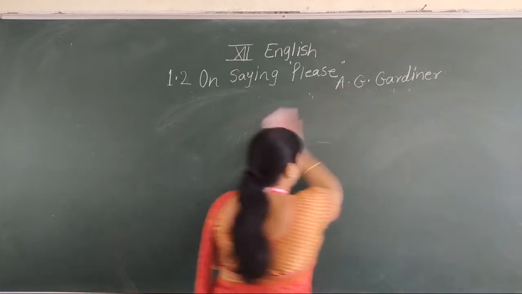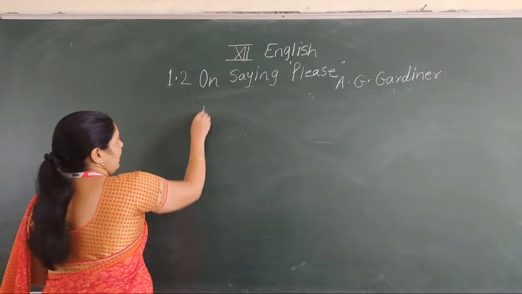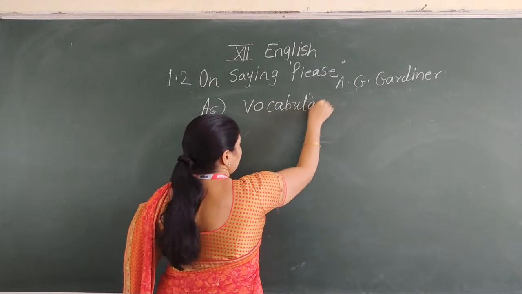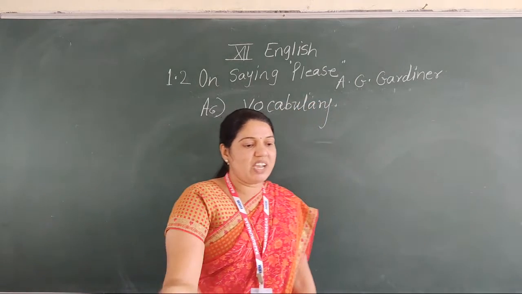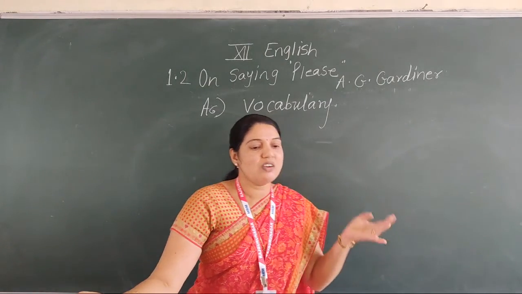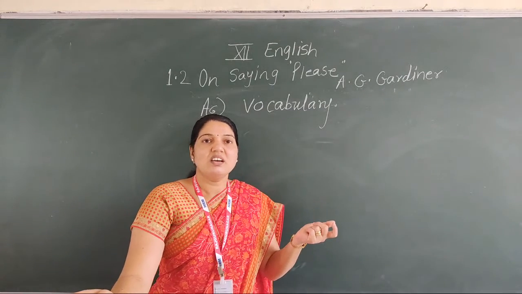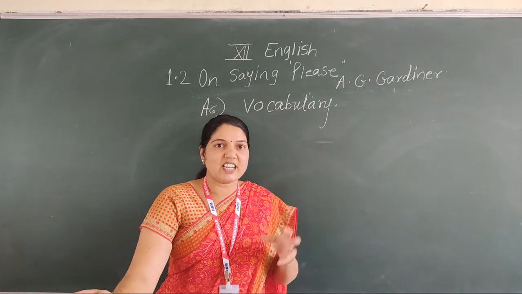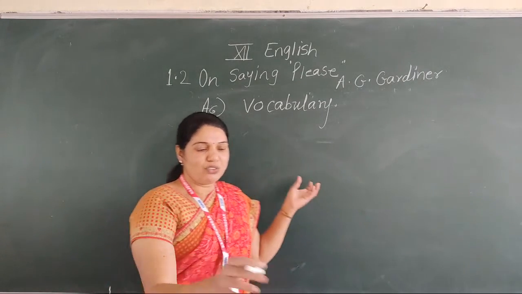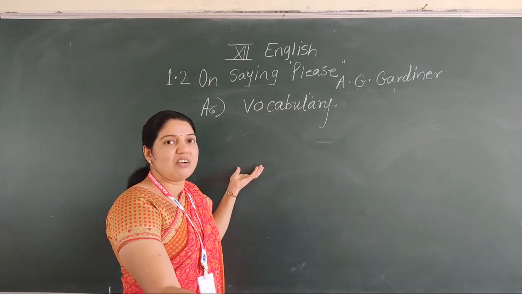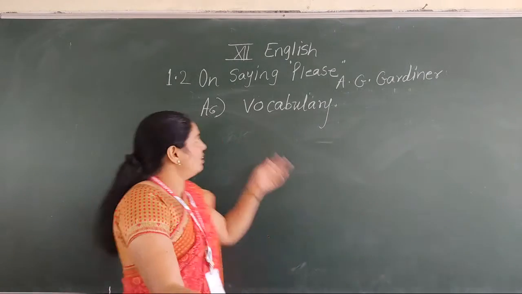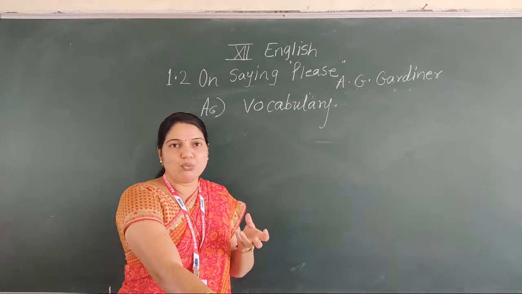Now let's see the last question of the activity A6, vocabulary. It is also for 2 marks. In this type of question, we always see questions like crosswords, puzzle, fill in the blanks, find the words, match the words, and word form. Any one of these will be given for you under the vocabulary. Now regarding this activity on saying please, I give you one question.